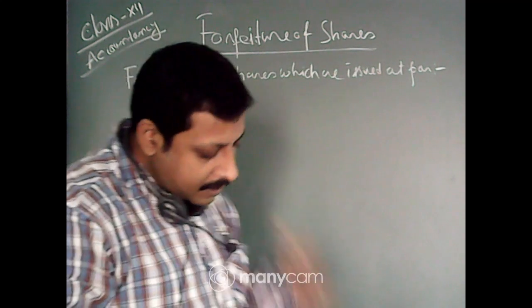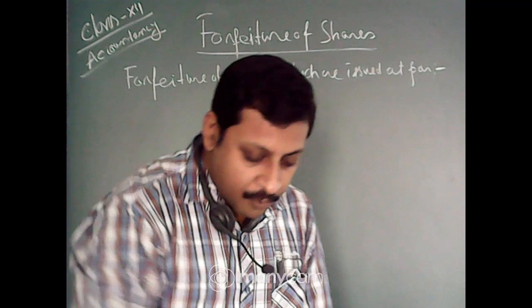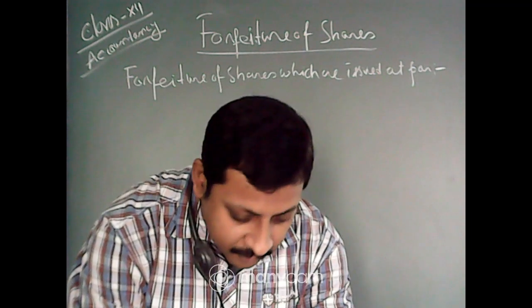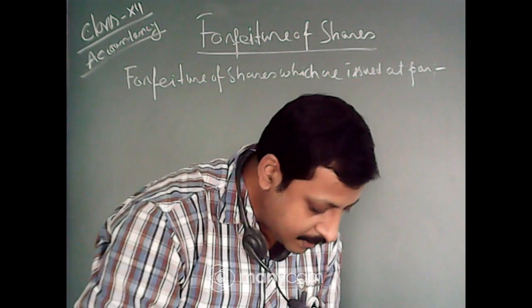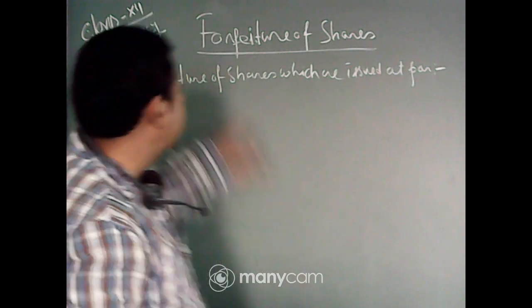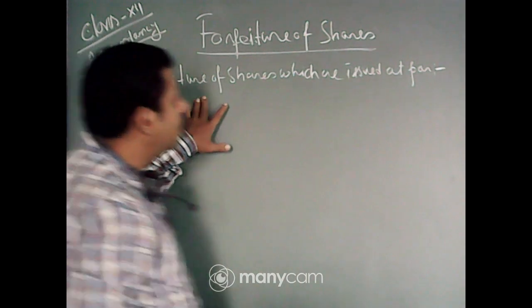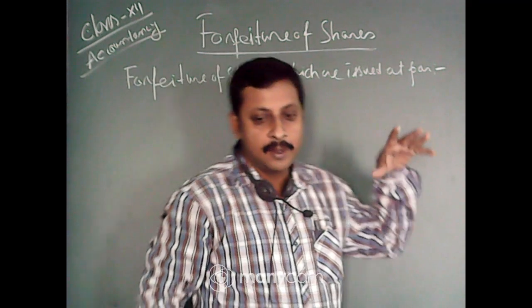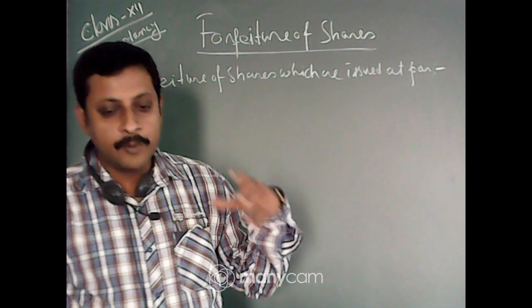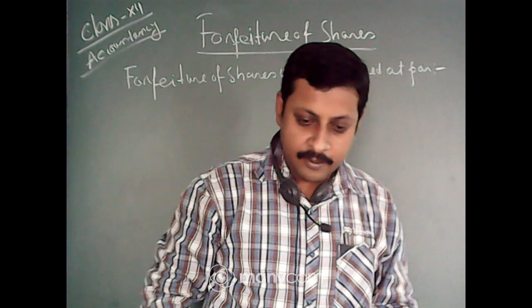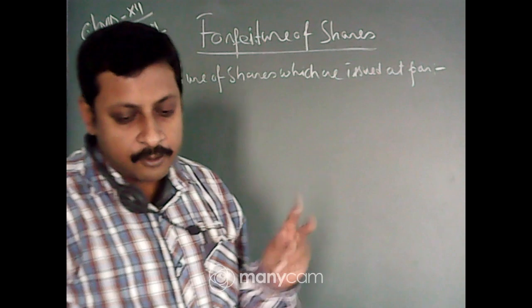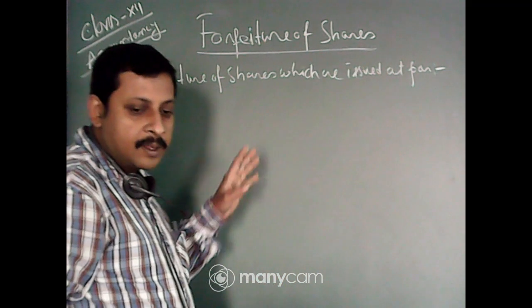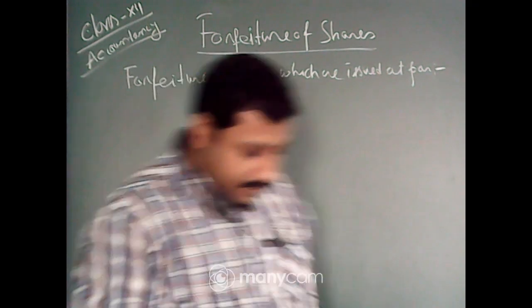Then what will be the journal entry you have to pass in the books in case of forfeiture? Forfeiture of shares is a very important topic. In your board exam, you will definitely find a practical problem related to forfeiture of shares and pro rata. These two topics are very important in the issue of shares chapter.